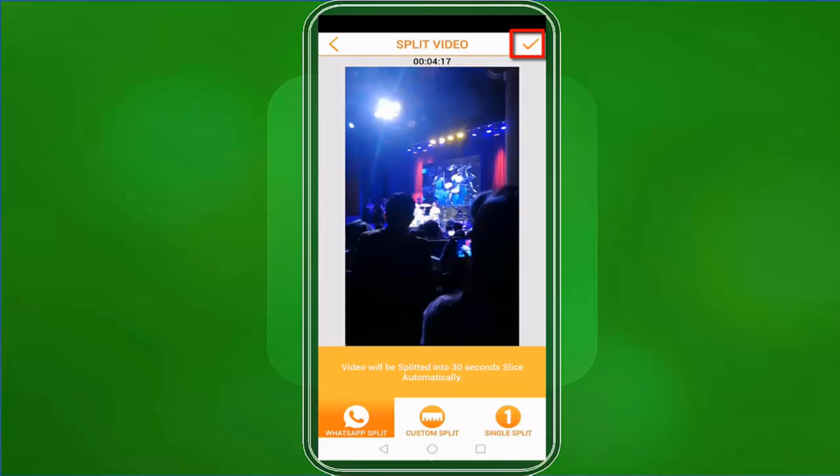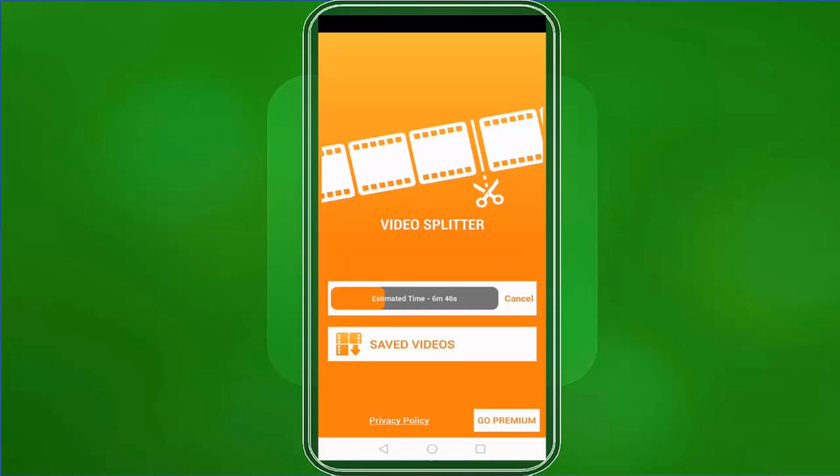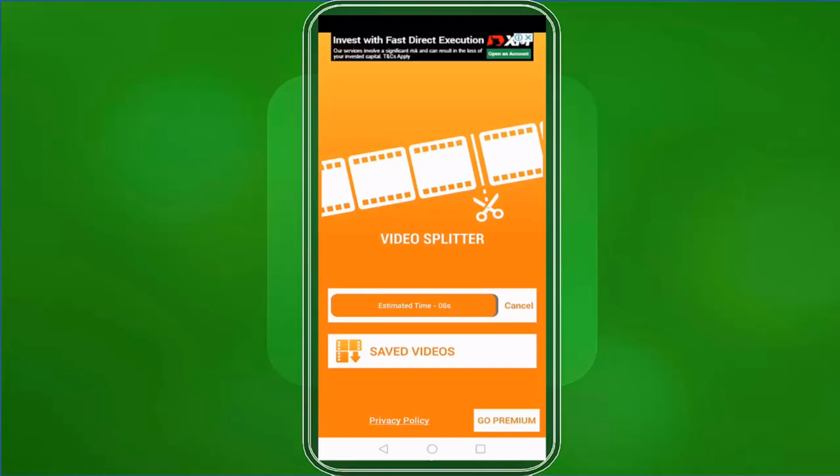Tap on the check icon. You will see the status window showing you the estimated time for your video to be finished splitting. You can let this finish without closing the window, or you can also tap on the button, Notify me when completed, if you prefer, and you will see this window showing you the status of your video split. Just wait for the process of splitting our long video into multiple clips.